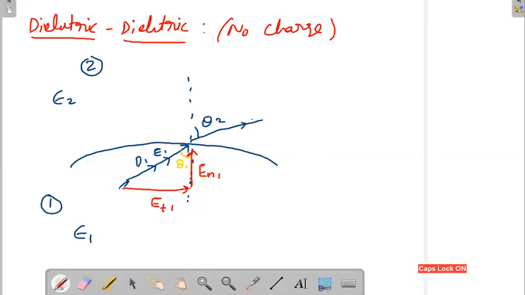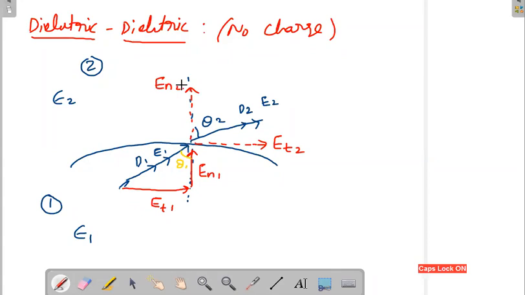And again, this is D2 and E2. This also will have a tangential as well as a normal component. So what is the tangential component of this one? The tangential component will be in this way: this is the tangential component Et2, and this one is the normal component En2.